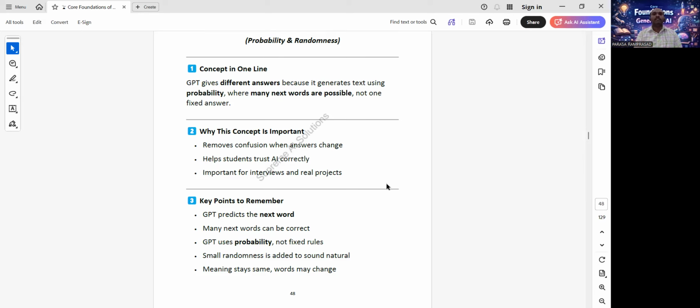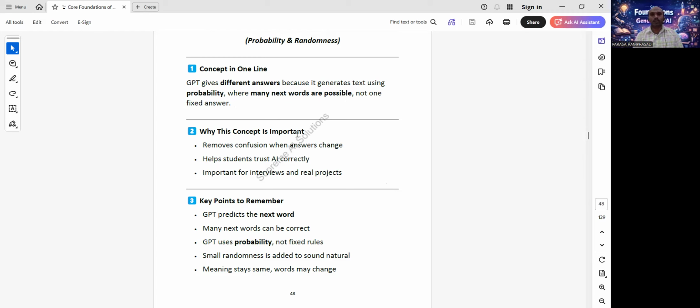No, GPT works like this: prompt, predict the next word, then predict the next word, then predict the next word, word by word, step by step. GPT gives different answers because it generates the next text using probability, where many next words are possible, not one fixed answer.